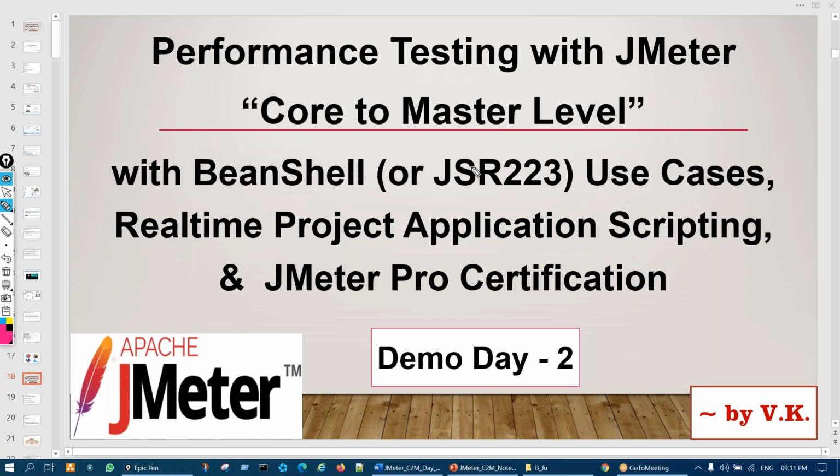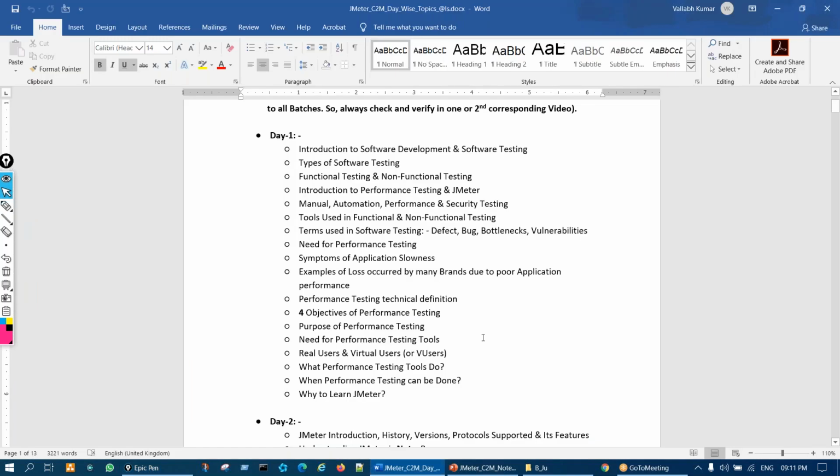Hi all. So welcome to the performance testing with JMeter session. Right, going to master level, and today will be demo 2. So it's like day 2 also, you can say, right? But since we are keeping it open, that's why we say it's demo 2.